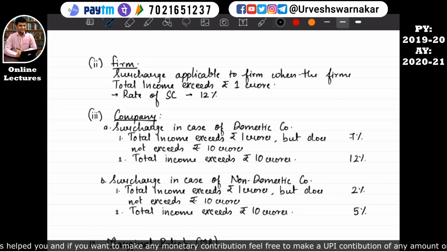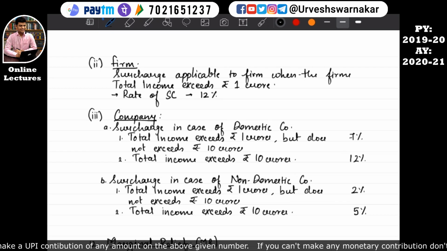There you have different kinds of SSE, all types of SSE that we have studied. SSE is a person, and the definition of person has many items: individual, HUF, AOP, BOI, firm, company, artificial juridical person. So you will be able to see all these kinds of persons. At that time you should not go blank. That's why I'm teaching you here.